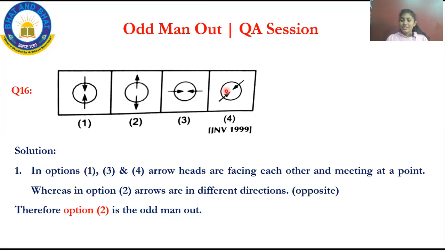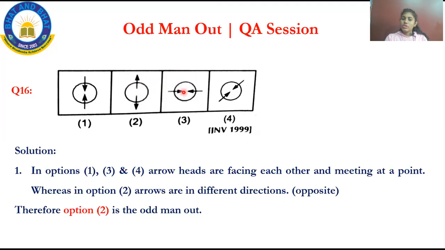In each question, a circle and two arrows are given. Now compare with option 1. See, a circle and then two arrows. The two arrows are meeting at the same point. Now come to option 2. They are meeting at a different point. One is upwards and another one is downwards.